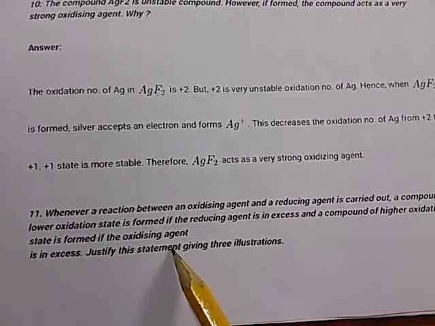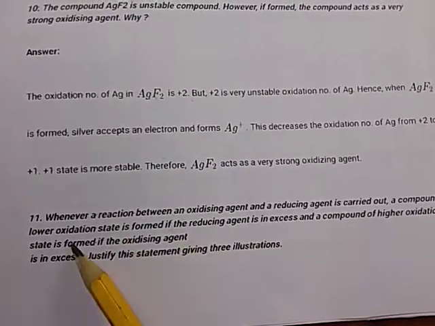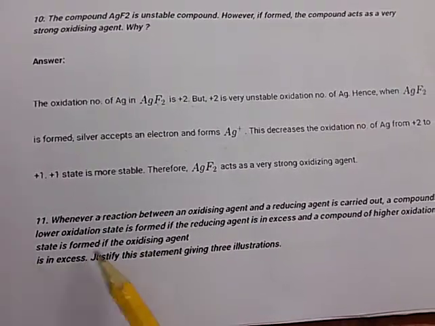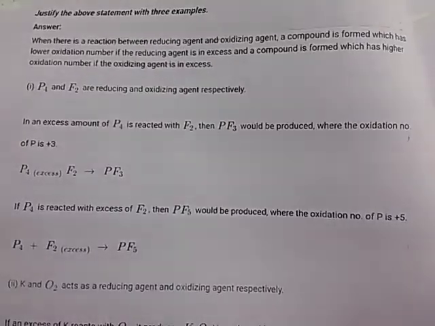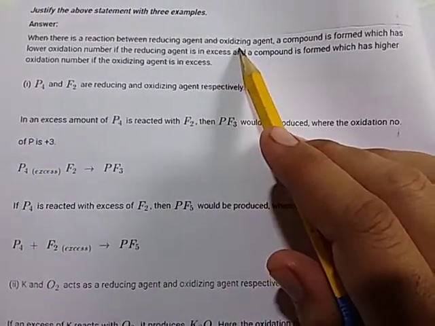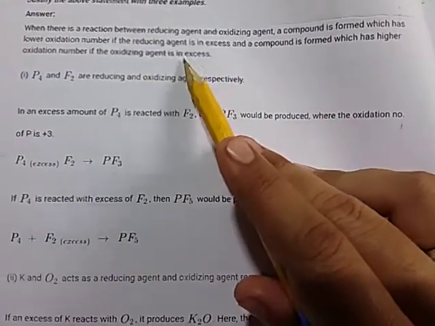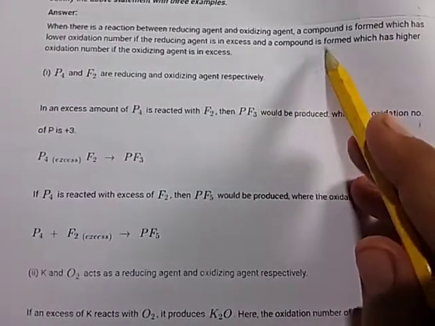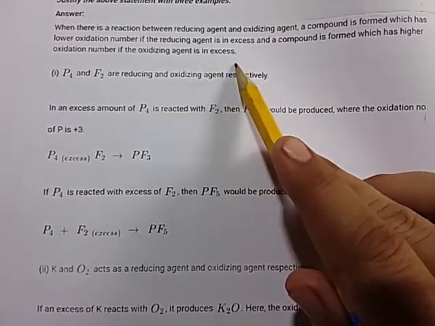Justify this statement. When there is a reaction between a reducing agent and an oxidizing agent, a compound with lower oxidation number is formed if the reducing agent is in excess, and a compound with higher oxidation number is formed if the oxidizing agent is in excess.